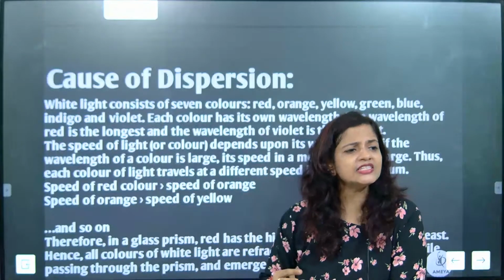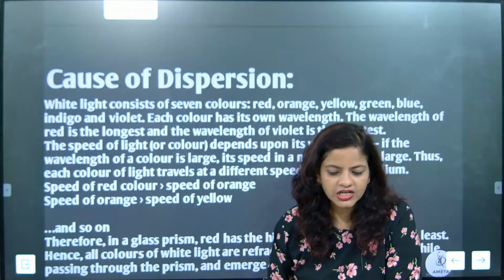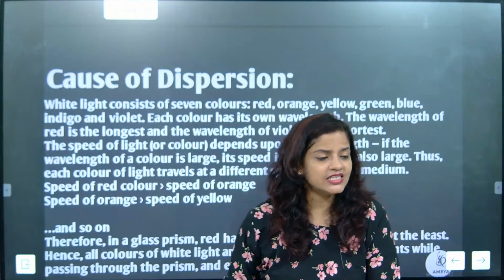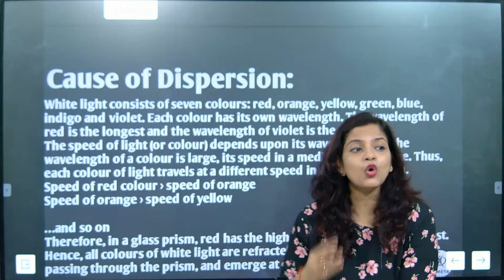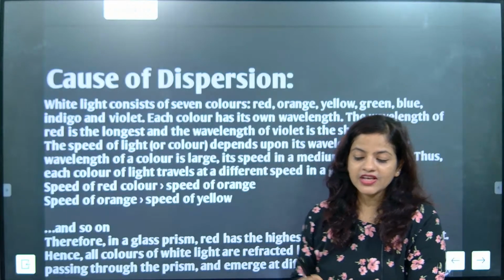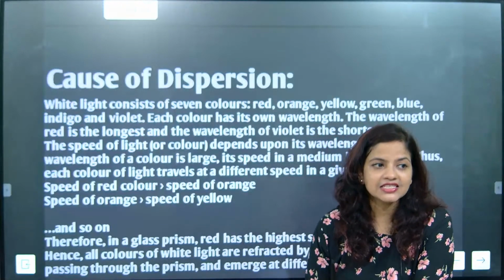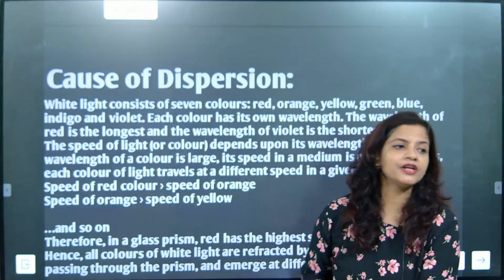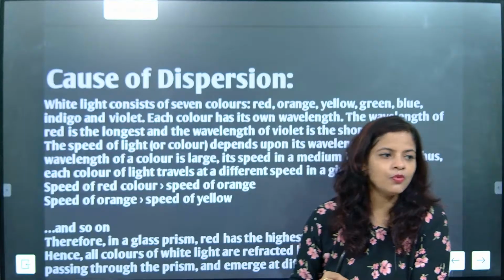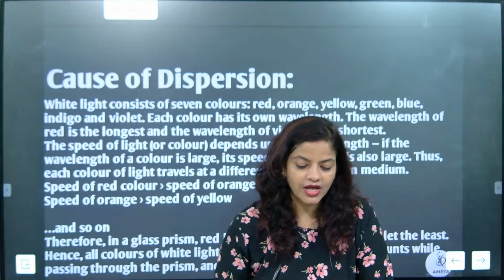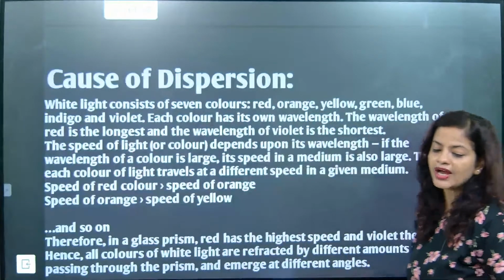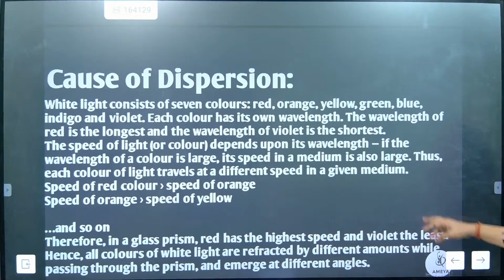Deviation, bending, frequency: less. But what is more there with us? Wavelength more, speed more. Absolutely correct. I hope you have understood.